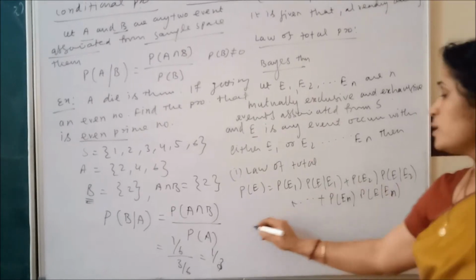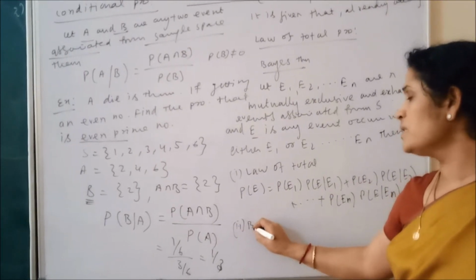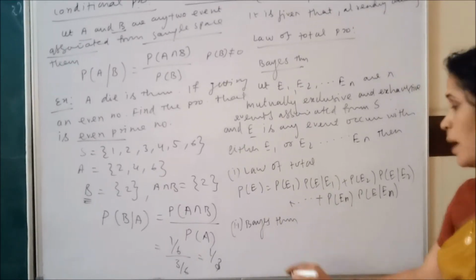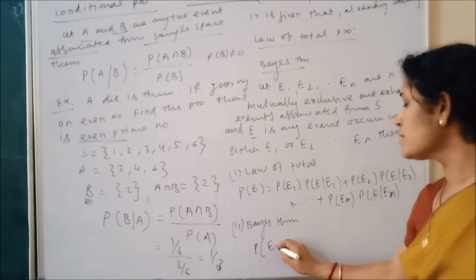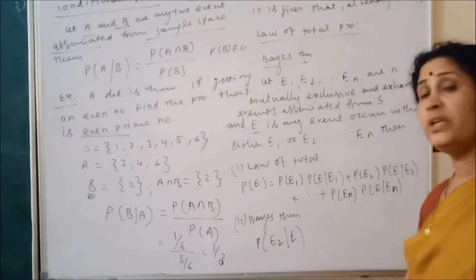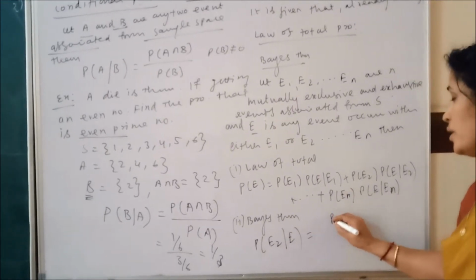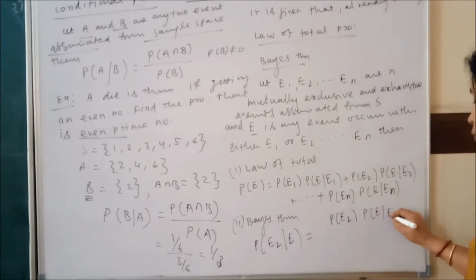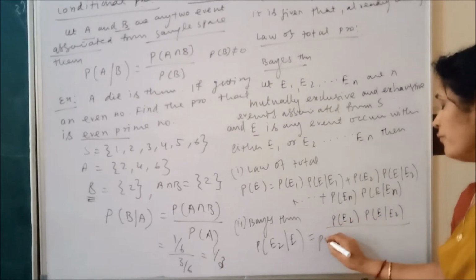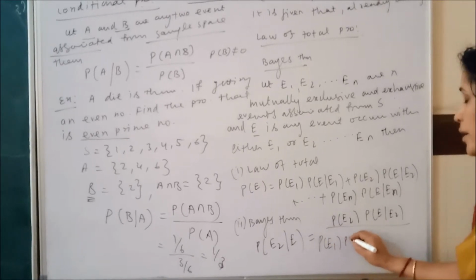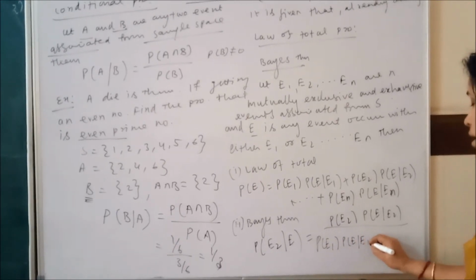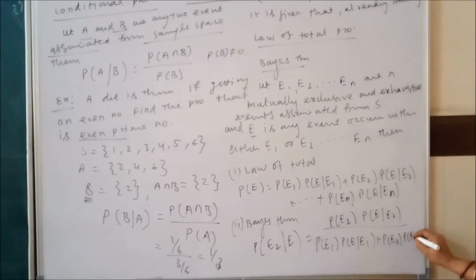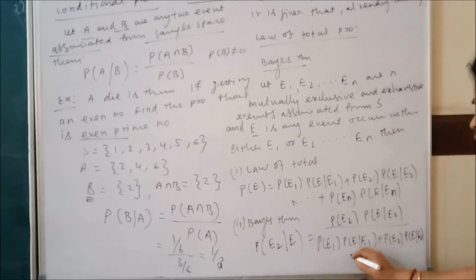Clear? Now what is Bayes theorem? Bayes theorem is about a particular event, and they will ask about a particular event. For example, if they ask the probability of E2 by E, that is equal to probability of E2 into probability of E by E2, and then the whole upon the law of total probability in the denominator: probability of E1 into probability of E by E1, plus probability of E2 into probability of E by E2, plus etc., up to the last event.